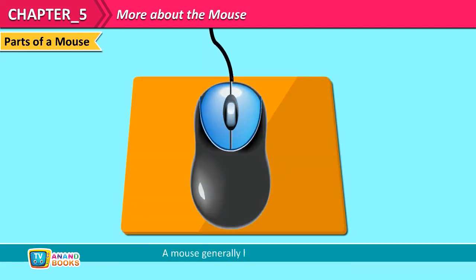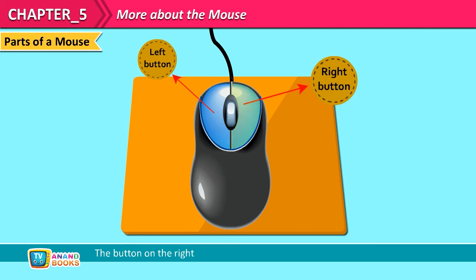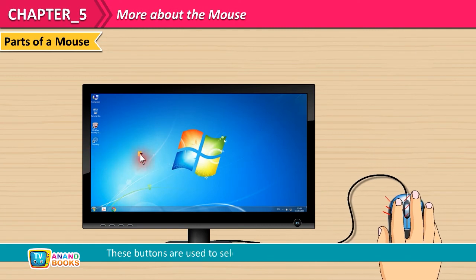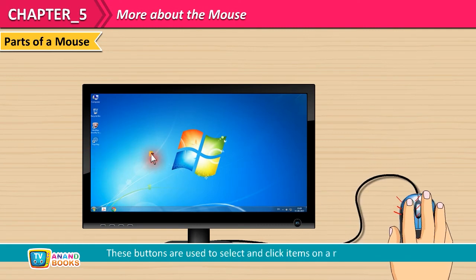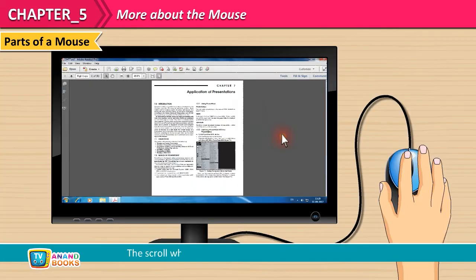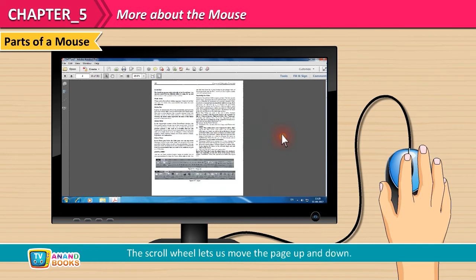Parts of a mouse. A mouse generally has 2 buttons. The button on the left side of the mouse is called the left button. The button on the right side of the mouse is called the right button. These buttons are used to select and click items on a monitor. There is a scroll wheel in between the 2 buttons. The scroll wheel lets us move the page up and down.